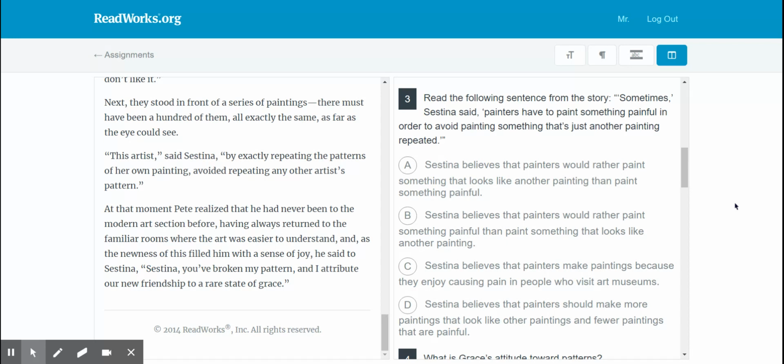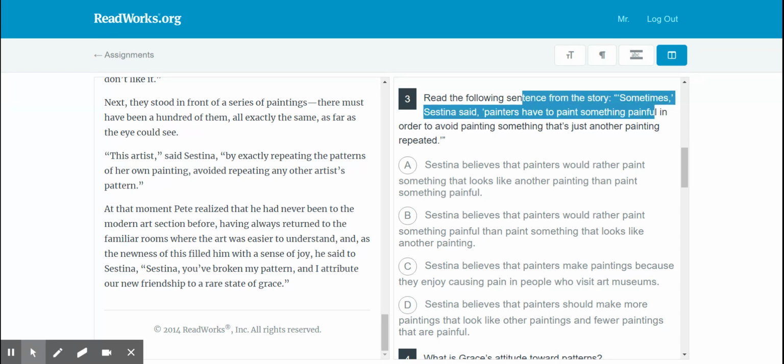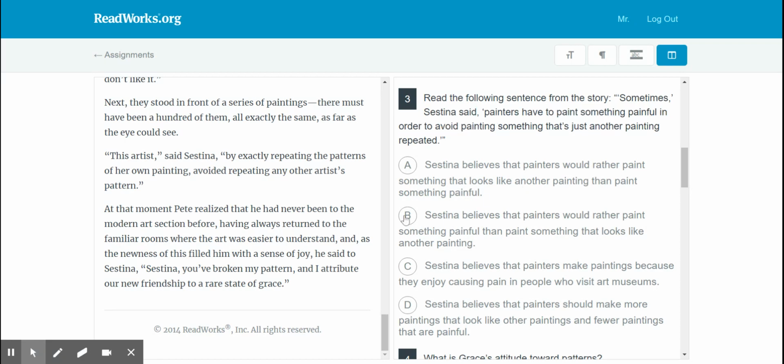Would they rather make paintings because they enjoy them, to visit museums, or that they should be making more paintings? So you're saying they have to paint something painful first, right? That's the very first part this statement is going with. So again, we have to believe that painters would rather paint something painful.